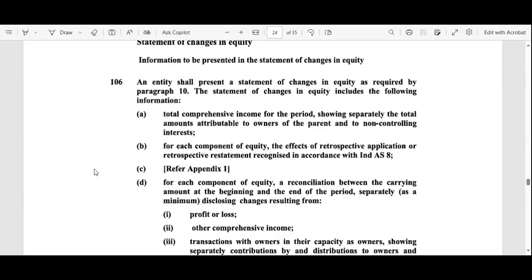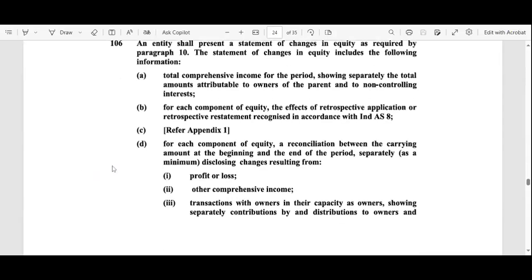The total comprehensive income for the period should be there, showing separately the total amount attributable to the owners of the parent and to the non-controlling interest.